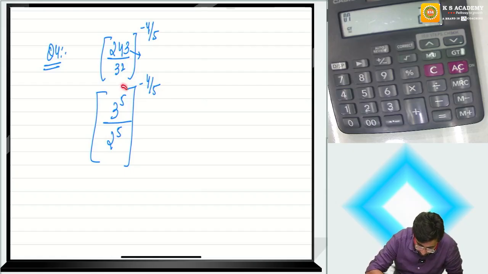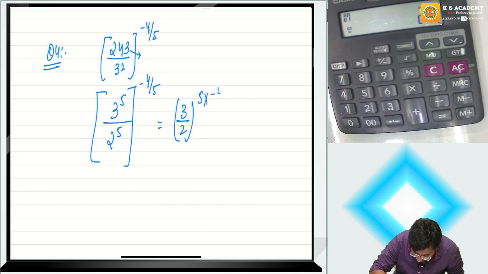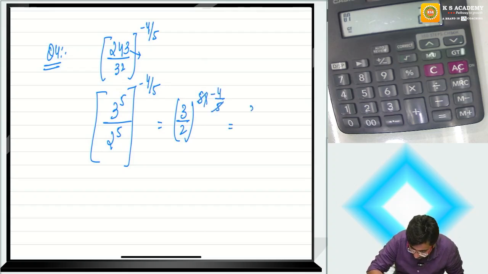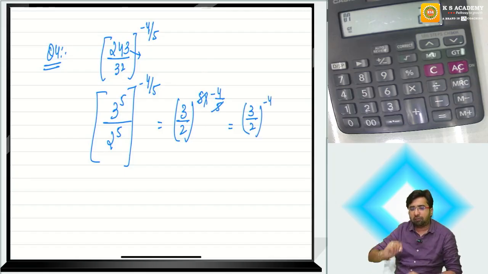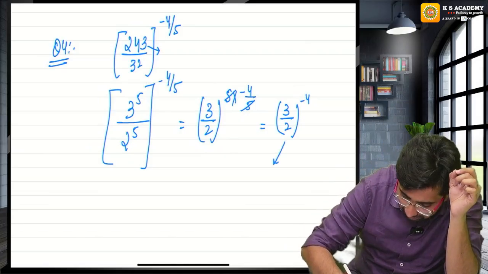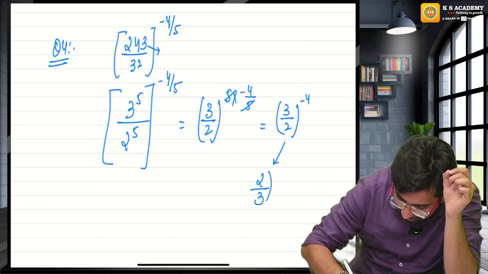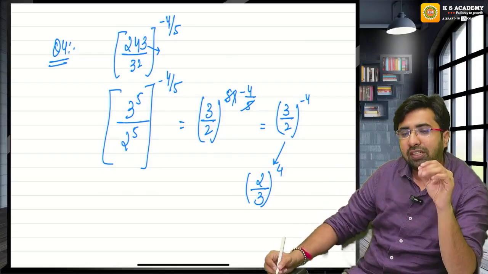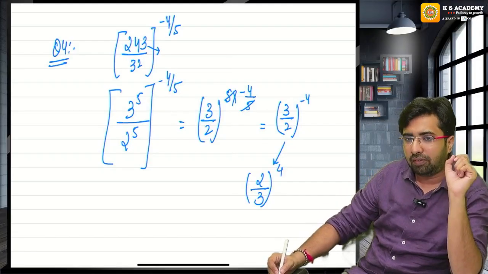If both have the same power, can we write it as the whole power, 3 upon 2 whole power 5? Already there is the power minus 4 upon 5. The 5 will cancel. What will happen? 3 upon 2 raised to the power minus 4. Negative power means reciprocal. I will take the reciprocal of this, and whenever you take the reciprocal, the sign of the power will change. The negative power will be converted into positive power.